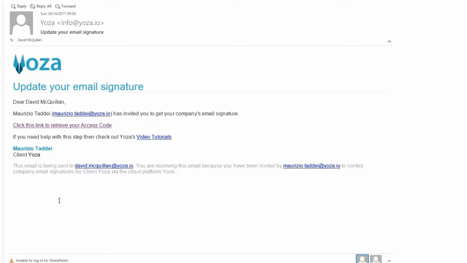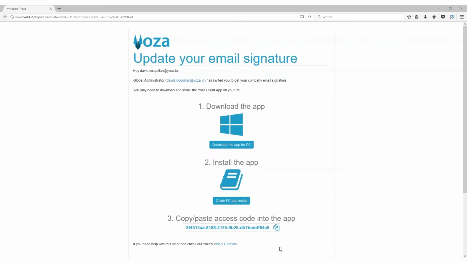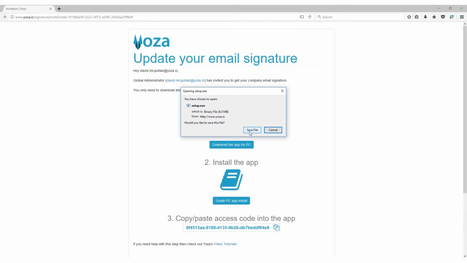Before you start using Yoza, you will receive an invitation email from Yoza. Click this link to retrieve your access code. Click here to copy your access code. Next, click here to download the setup.exe file, which is needed to install the Yoza client application.